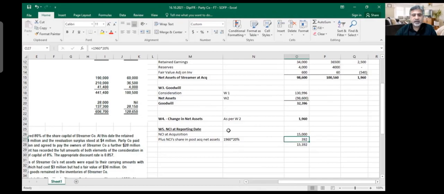Where do we show this NCI? When you will make your final balance sheet, you will make the share capital, share premium, retained earnings, reserves, whatever. You will show their equity belonging to the parent and equity belonging to the NCI. So this is actually the equity or the value of NCI at the end of the period.